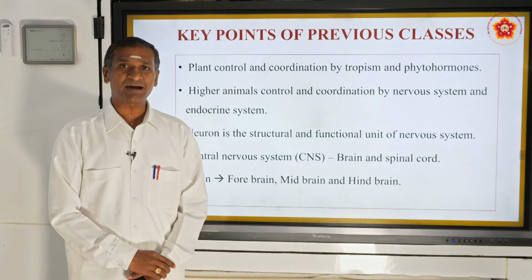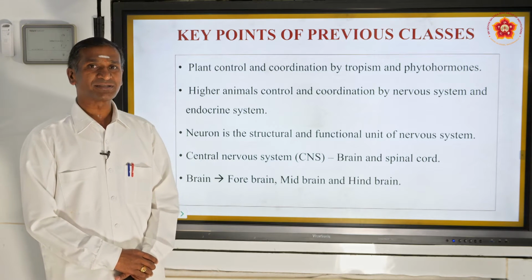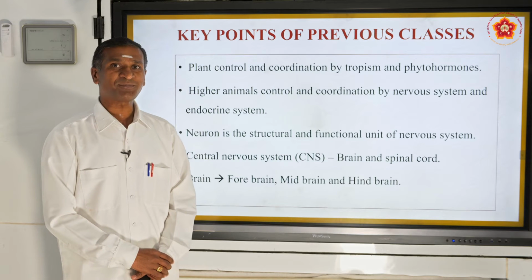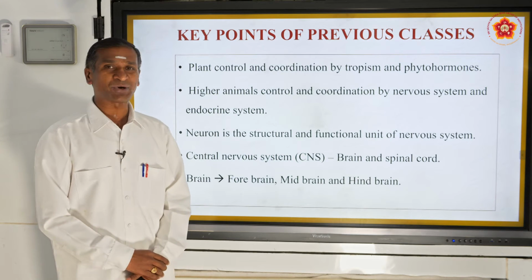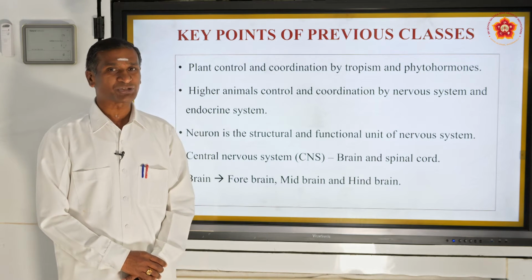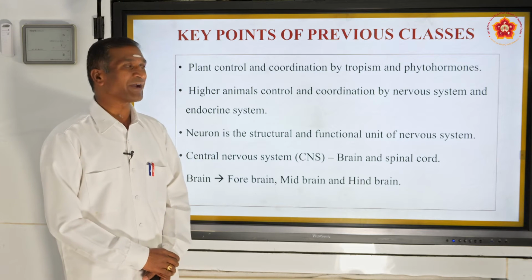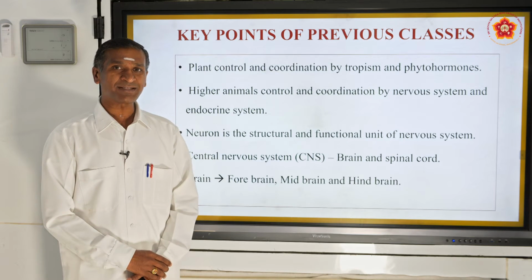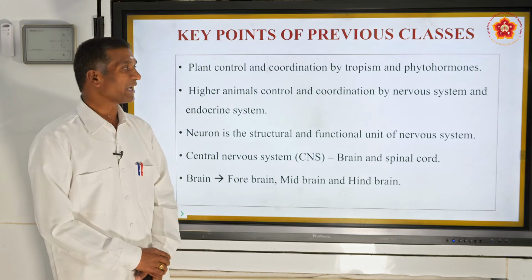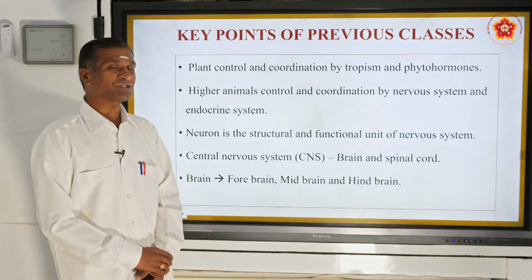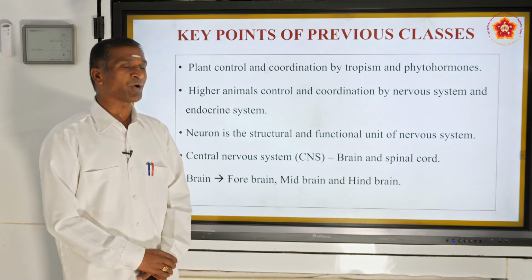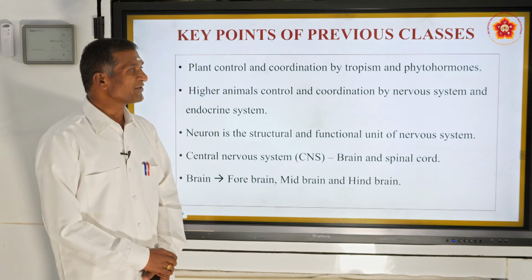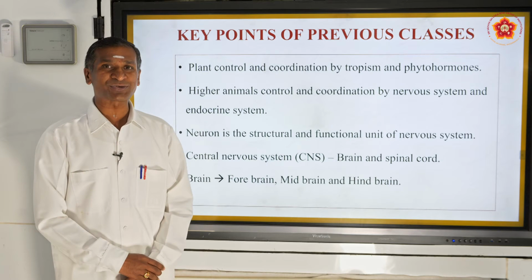In our previous classes, we understood under the chapter Control and Coordination that plant control and coordination is by tropism and phytohormones, nothing but plant hormones. And we further understood that in higher animals, the control and coordination is by the nervous system and the endocrine system.